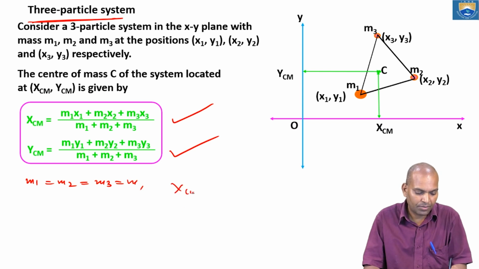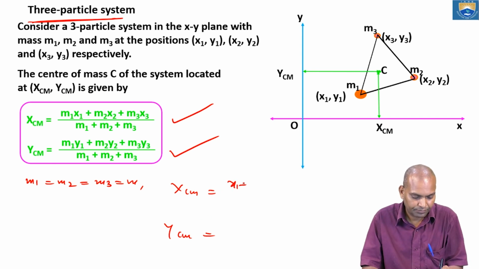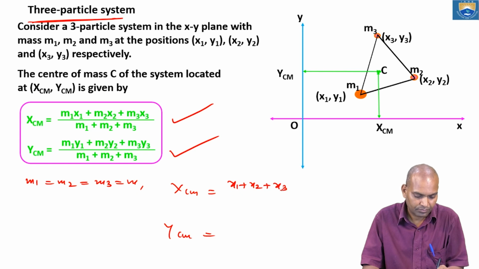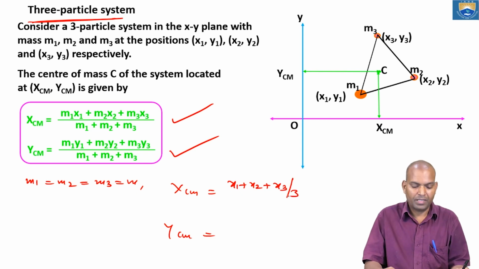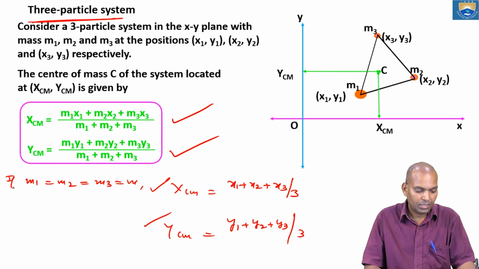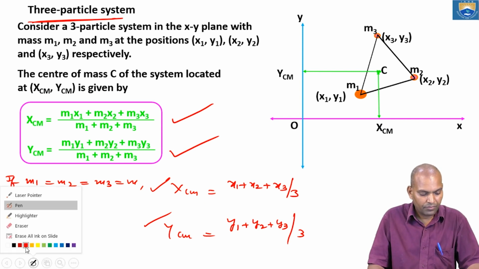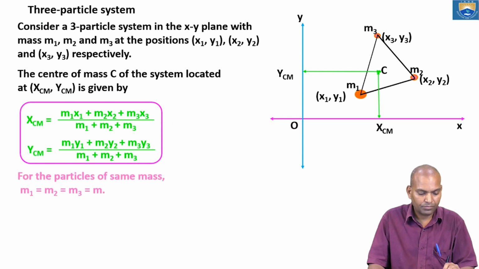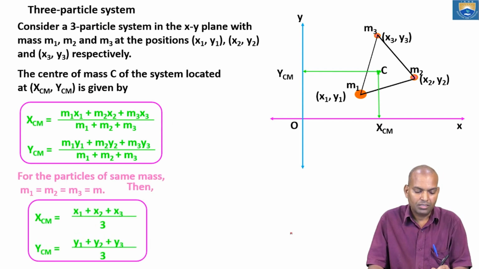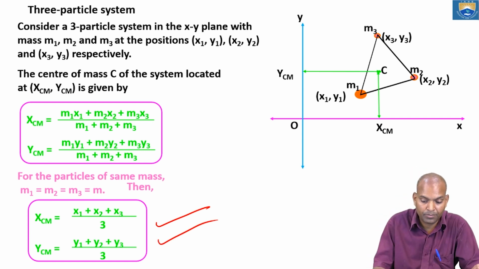Then what about xcm and ycm? xcm is (x1 plus x2 plus x3) by 3, and similarly ycm is (y1 plus y2 plus y3) by 3, for equal masses.